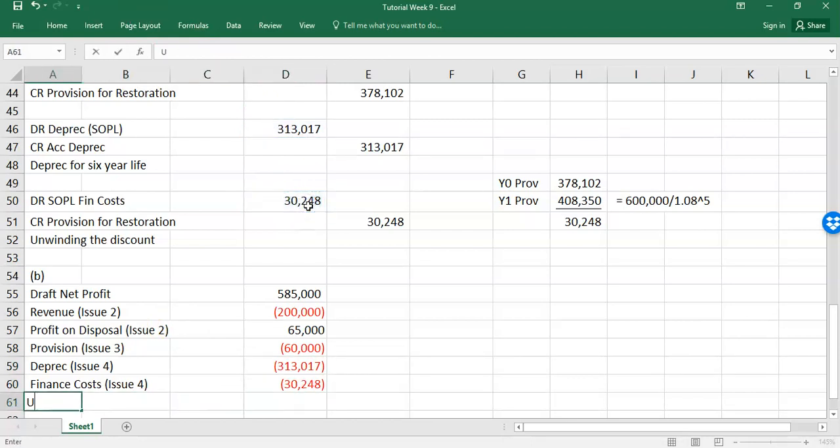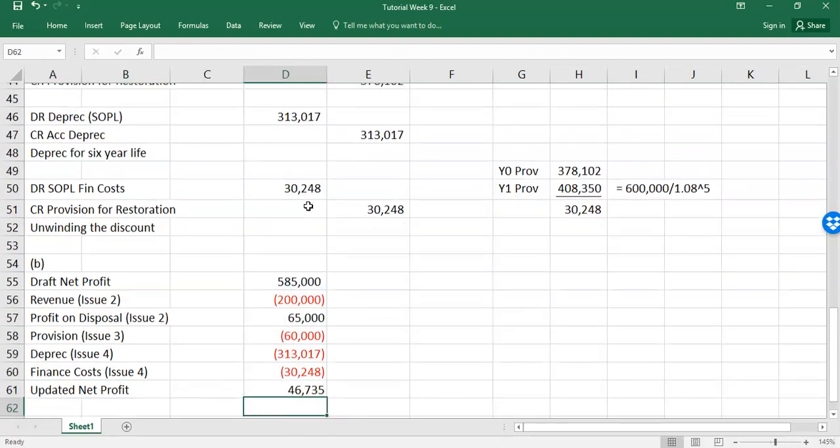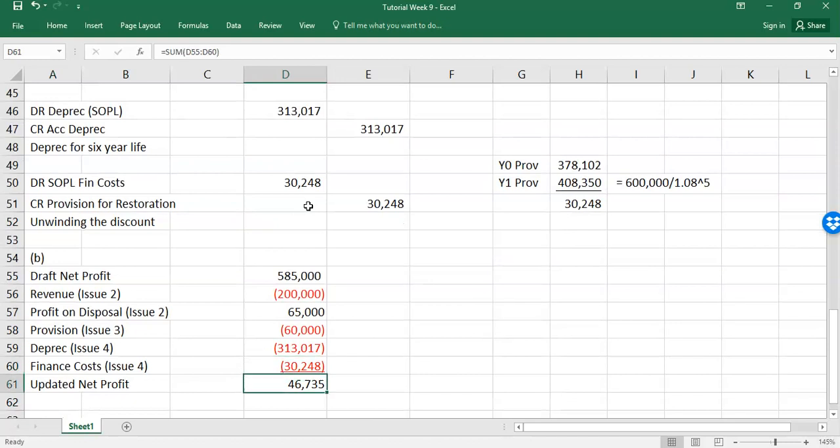So your updated net profit for ROI is all of those added together, which is going to be 46,735. So that was a kind of standard you'd expect maybe of a question 2 or 3 in the traditional AC220 exam for about 20 marks.